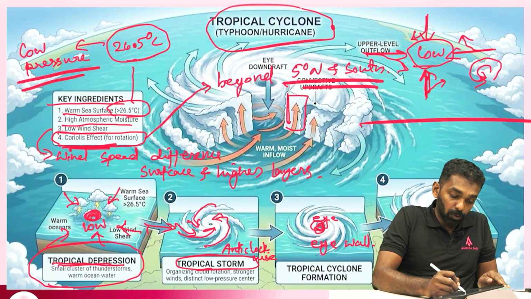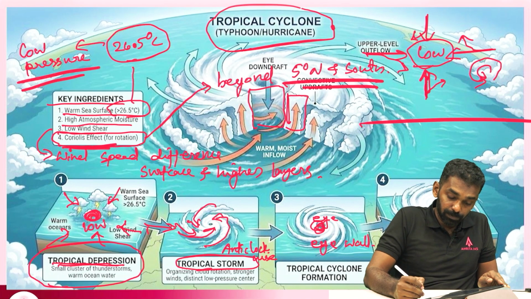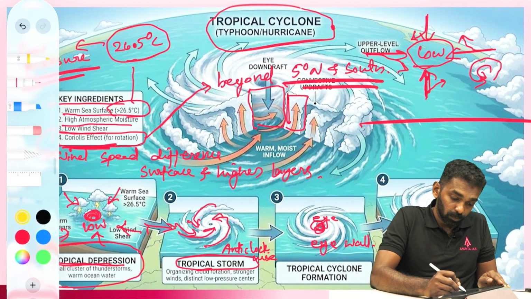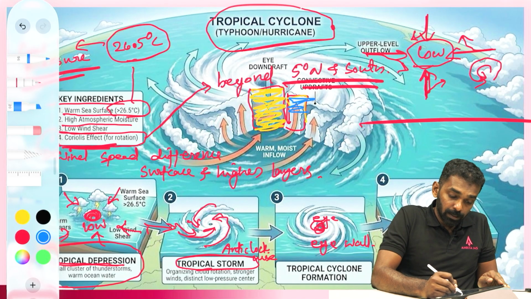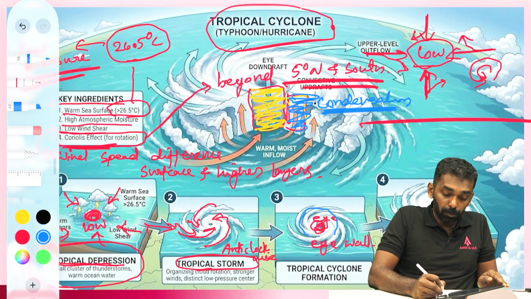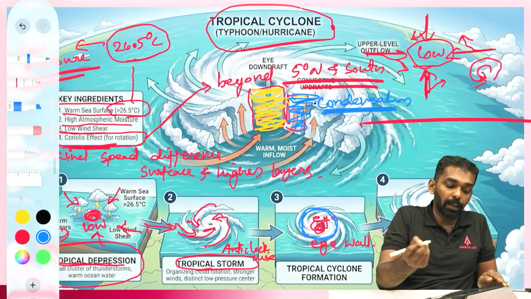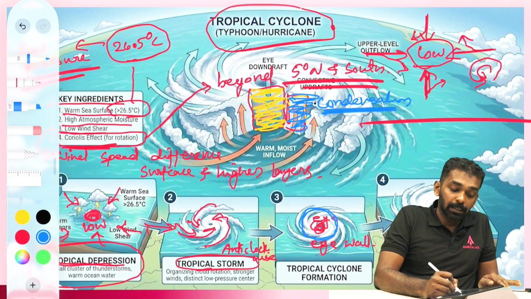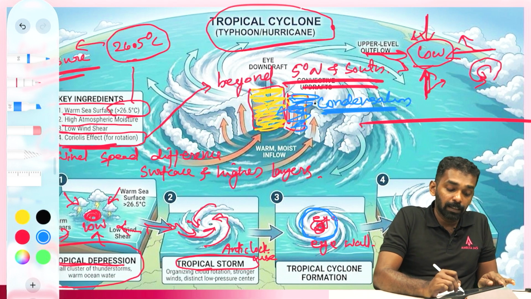So this is the eye wall and this is the eye region. This is the eye of the cyclone, and this is the eye wall. The eye wall region will have condensation whereby clouds are formed. So cloud formation starts along the eye wall. This condensation actually releases the latent heat of condensation into the center of the cyclone.